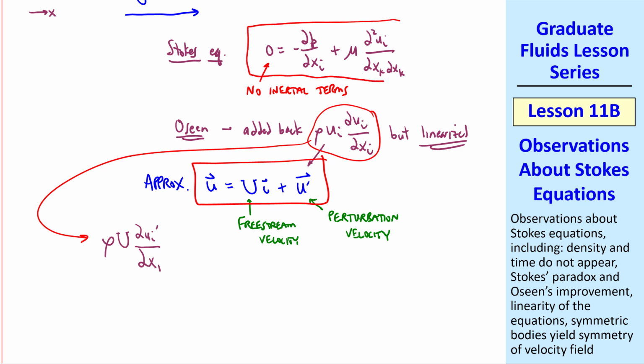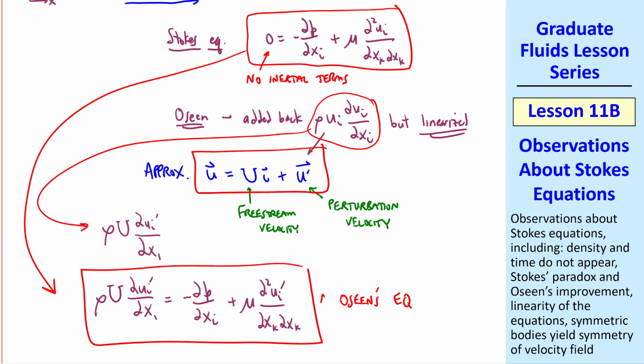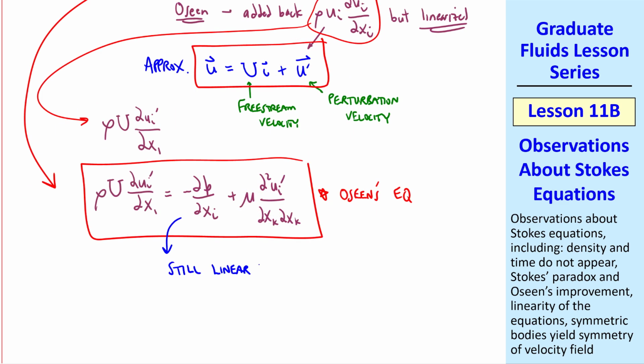So Stokes' equation is improved to Oseen's equation, which is rho U ∂ui prime/∂x1 equals minus ∂p/∂xi plus mu ∂²ui prime/∂xk². This is Oseen's equation, and you see that it has the same right-hand side as Stokes' equation, except we're now solving for a perturbation velocity, ui prime, and the inertial effects are approximated. The beauty of this equation is that it's still linear, but yet it accounts for some of the inertial effects.